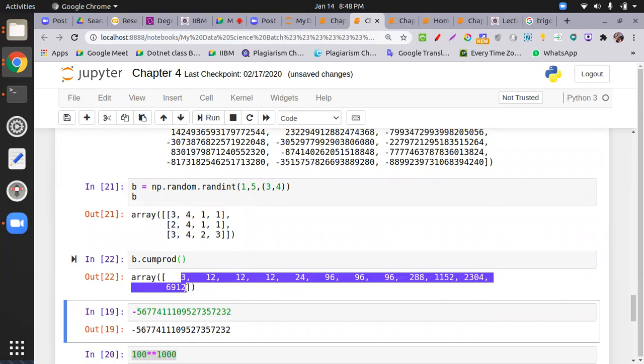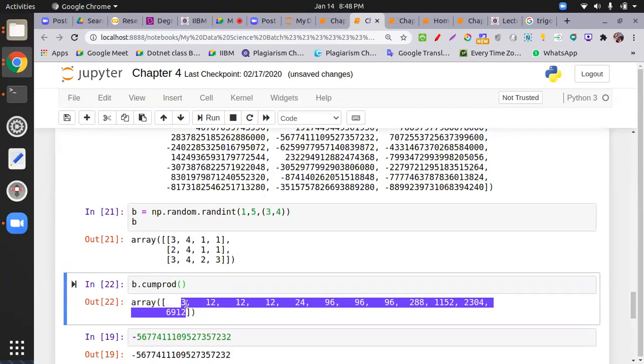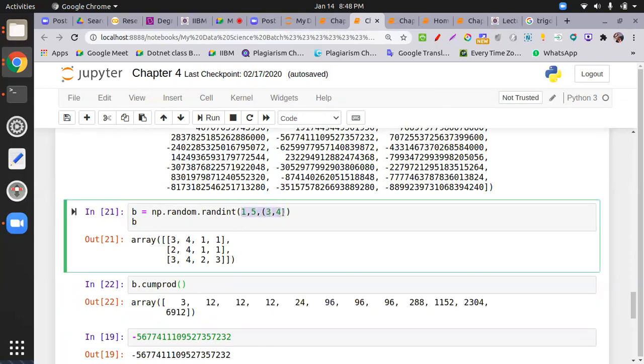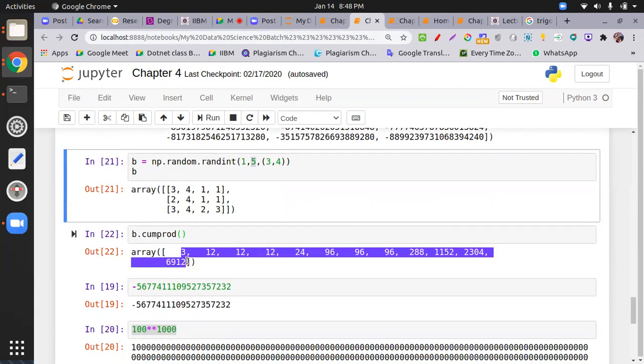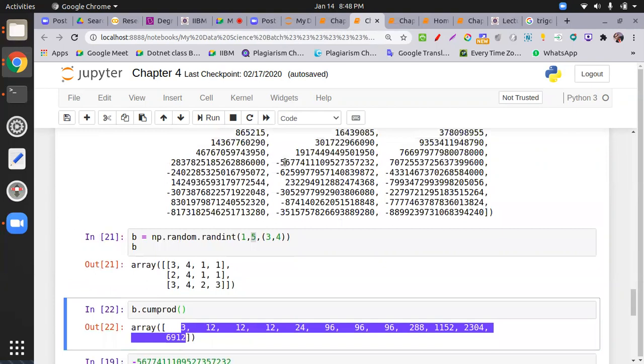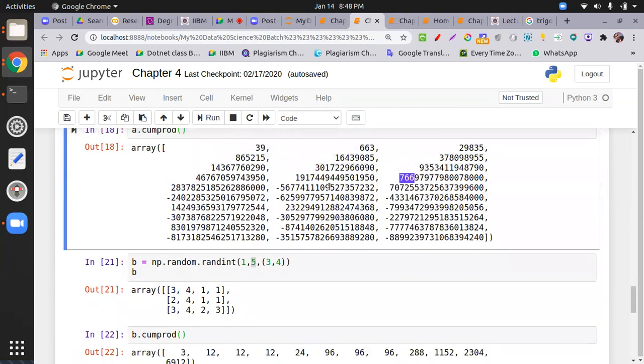The number becomes negative after a range. Otherwise all numbers would be... See, I made a small matrix in which the numbers are from 1 to 5, in fact 1 to 4, not 5, the last number excluded, with dimension 3 rows and 4 columns. But you can find that nothing is negative. So why not in this case? My question is why not in this case.